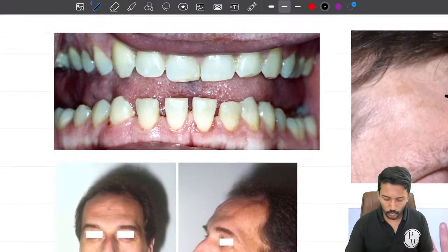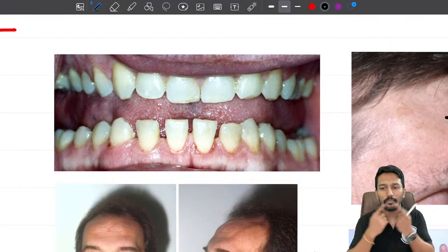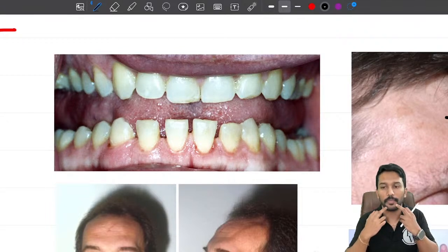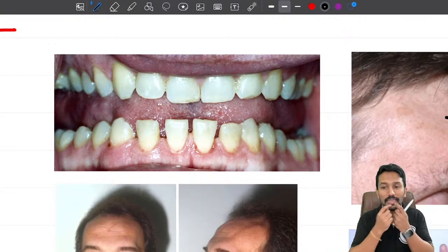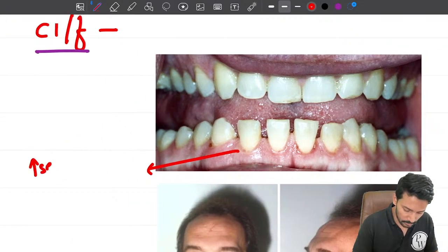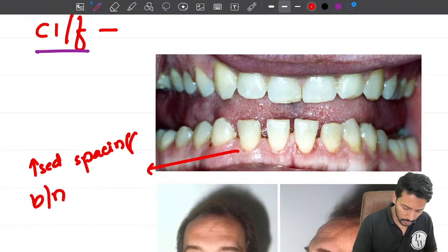Now, when you look at the jaw, maxillary hyperplasia will also happen, but your mandible grows much more. So when the mandible grows, what will happen to the space between the teeth? Because the mandible is growing, there will be space created between your lower incisors, right? So when you look at that, there is increased spacing between the lower incisors.